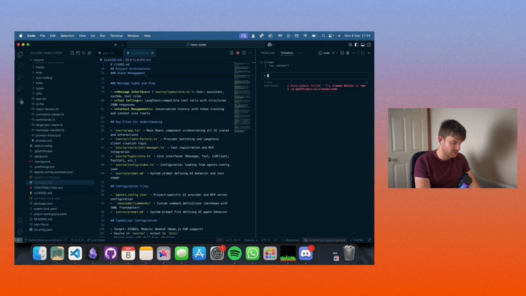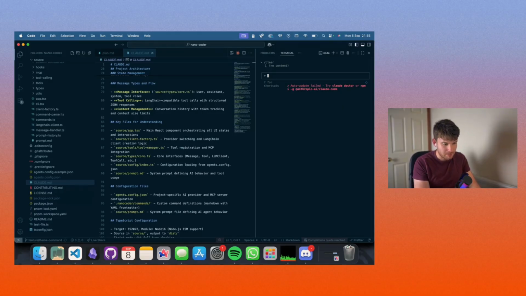There's nothing to commit because this is git ignored, as are all agent files, because we probably don't want a Claude file within Nanocoder. Now, the irony is not lost on me about working on Nanocoder with Claude Code. I don't really have an answer for you. No, I do. As I work on things, I could build Nanocoder with Nanocoder, absolutely fine. However, I have a certain amount of allowance with Claude for work, so I might as well use it without charging my OpenRouter account. And we're still putting in a lot of developments for local models to make local models better at what they do, so it better aligns with things like Gemini CLI and Claude Code. But the irony isn't lost on me.